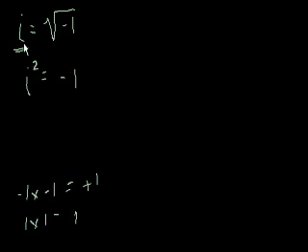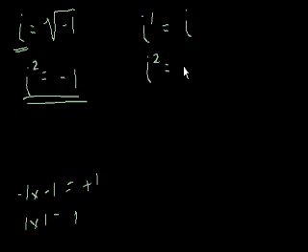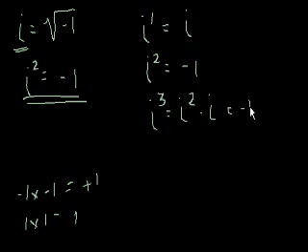So let's get back to what I was saying before. i is equal to the square root of negative 1, and i squared equals negative 1. So let's think about the implications of this. i to the first power, just like anything else, is equal to itself, right? i squared, using this definition, is equal to negative 1. i to the third power would just equal i squared times i, and i squared is negative 1, so it would be negative 1 times i, and that just equals negative i, right?